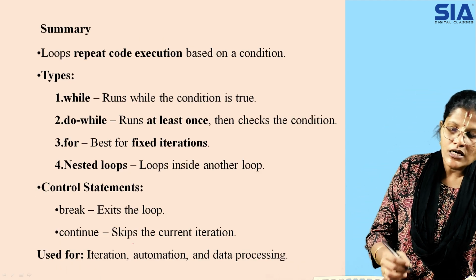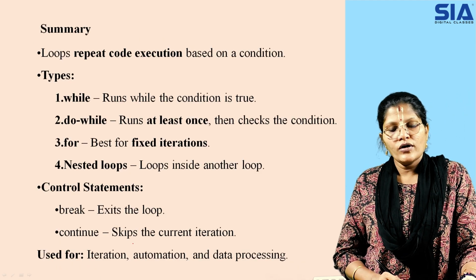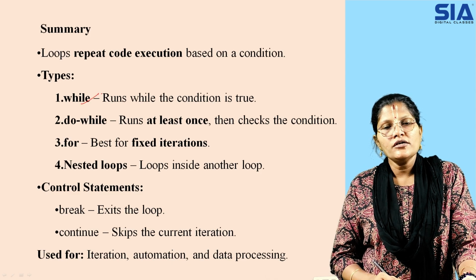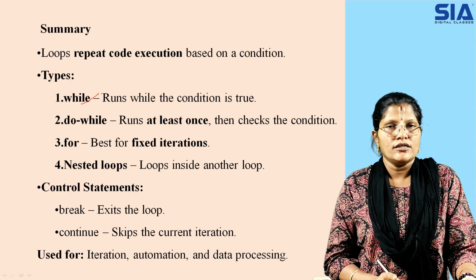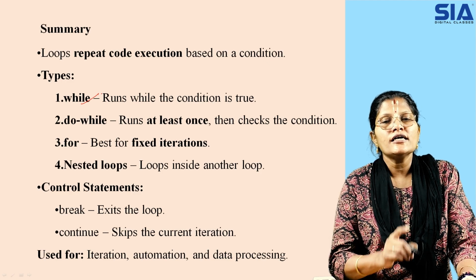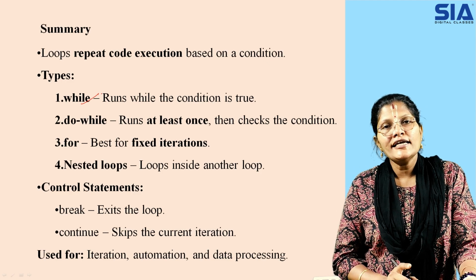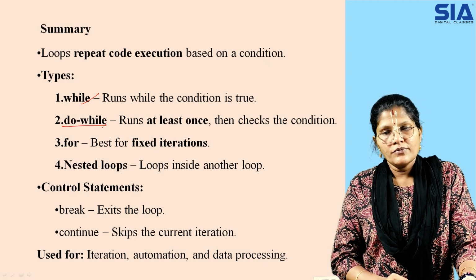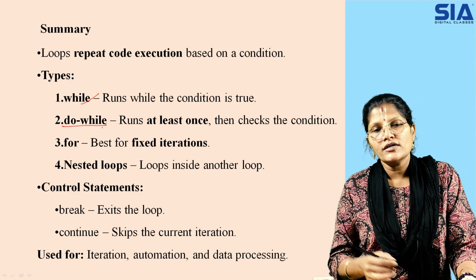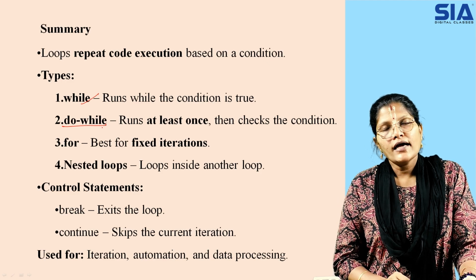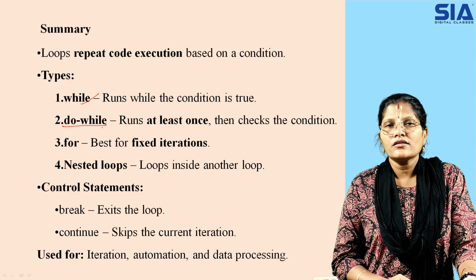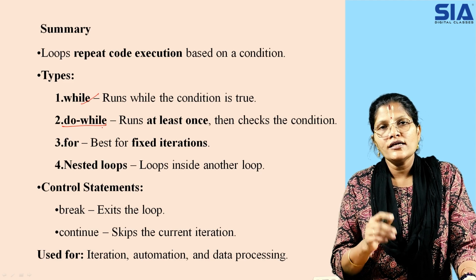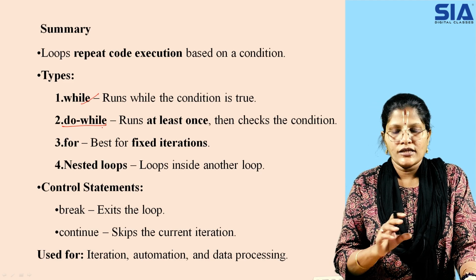Next, if I could summarize all the previous slides, we checked the while loop, where it is executing based on the condition. If the condition is true, it is executing. That is why we are saying it is iterative, an entry control loop. Whereas do while checks the condition at the exit, so we are saying it is an exit control loop, and that is the reason we say at least once. Do while means at least once you execute and leave something for the user rather than coming out empty handed.